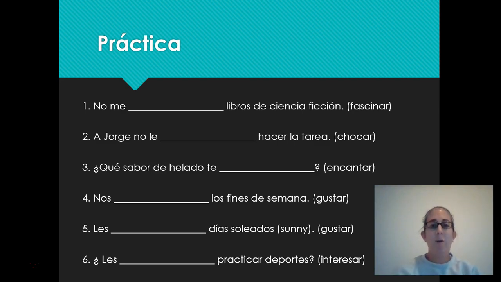So, here's your first opportunity to stop and practice. Go ahead, and I would like for you to fill in the blank in those 6 sentences with what the correct verb like gustar should be. Be prepared to process through what those mean in English. Alright? Go ahead and hit pause, and then we'll check your answers here shortly.